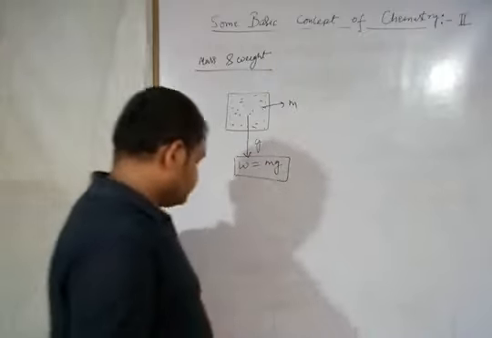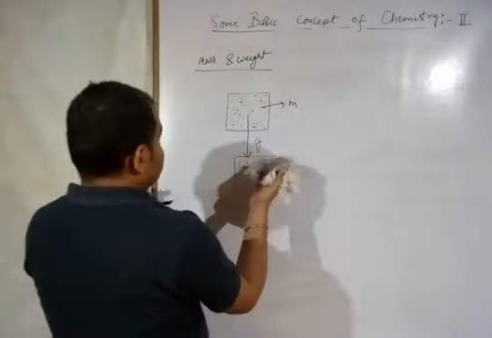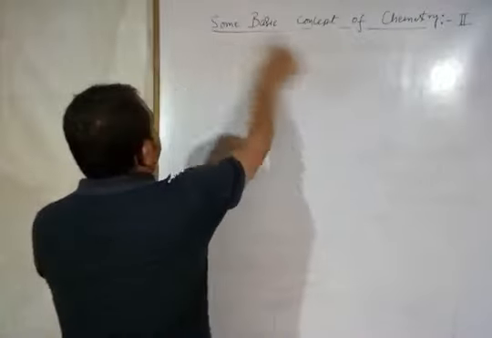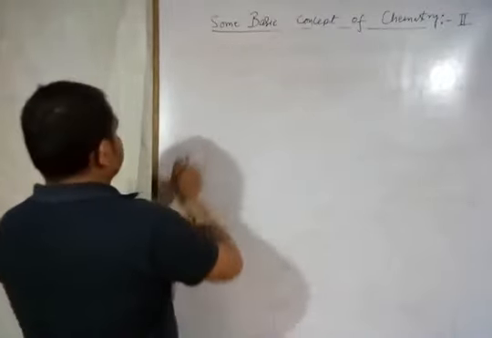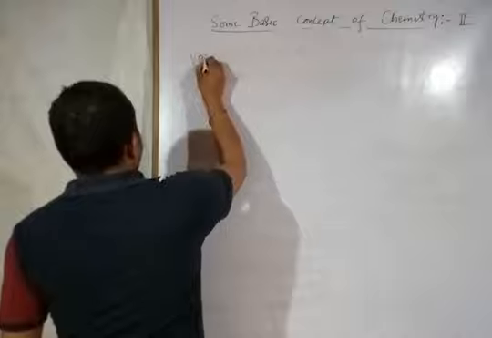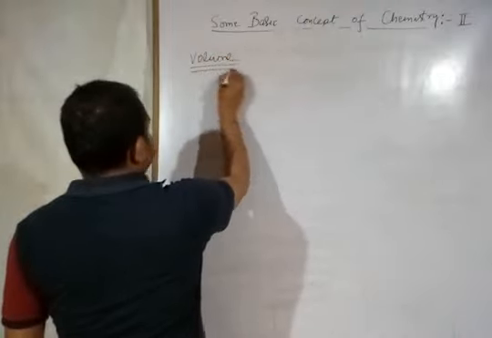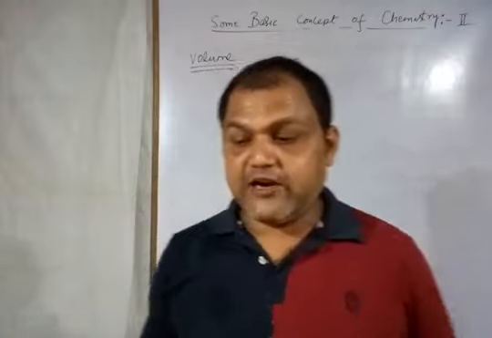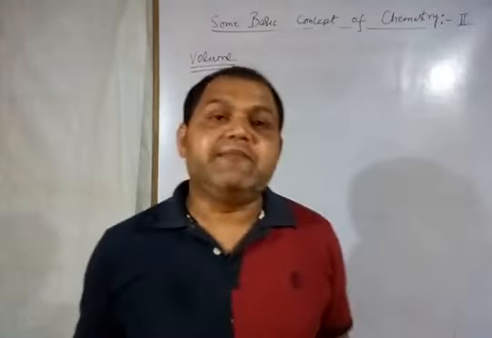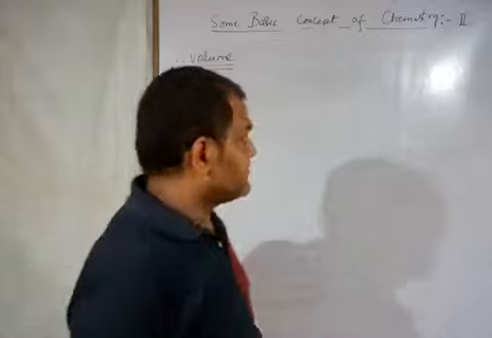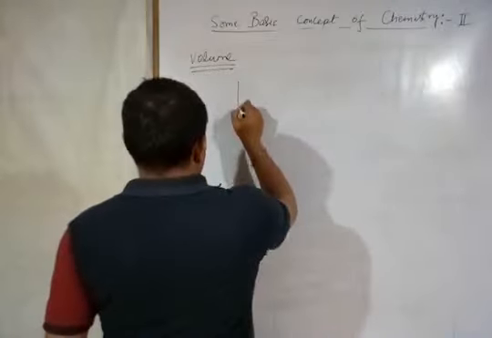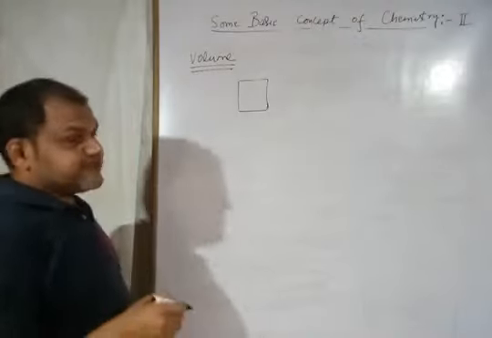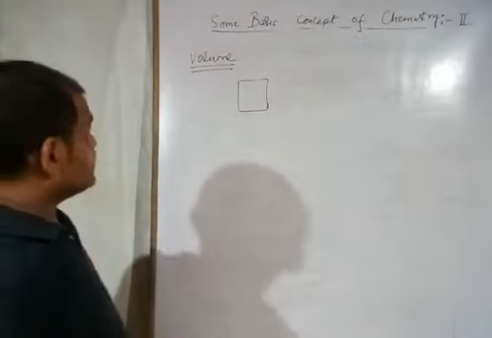All right, now second is the volume. After mass and weight, second is the volume. So what is the volume? Volume we can define as the space occupied by any matter or substance, that is called the volume. Volume is space occupied. Suppose this is any object and it is occupying some space. So always volume is expressed in length cube.